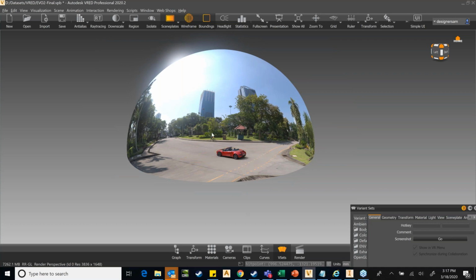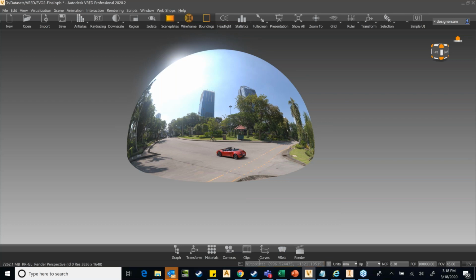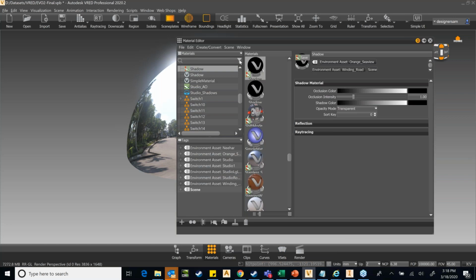Now this dome is mapped with an image, and that image is called an HDR image. Let me show you this real quick.